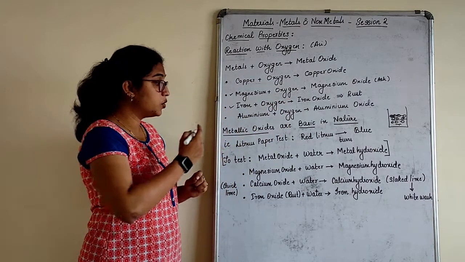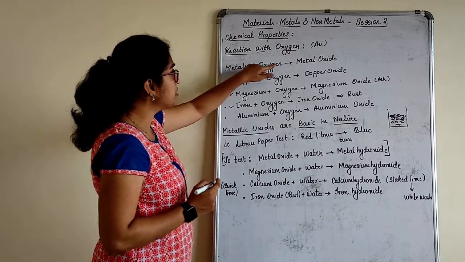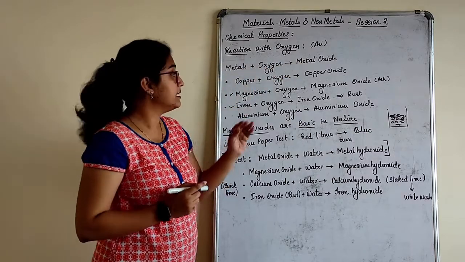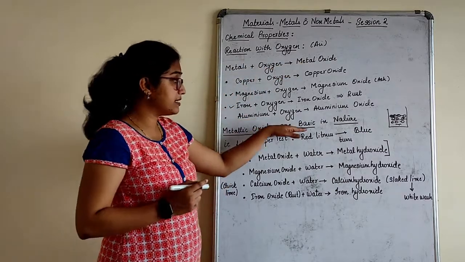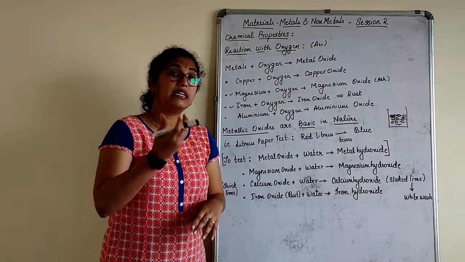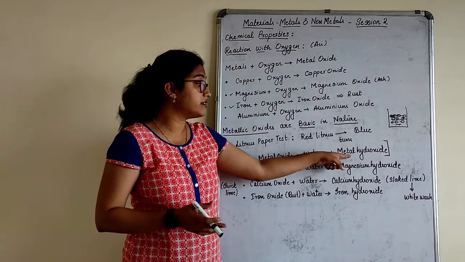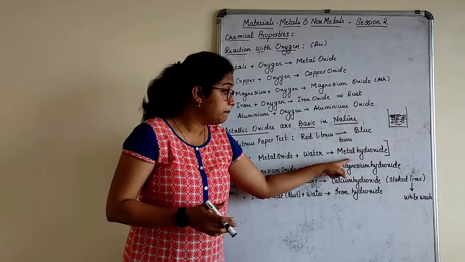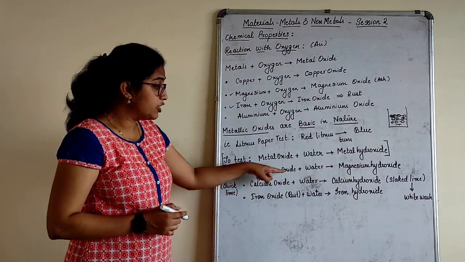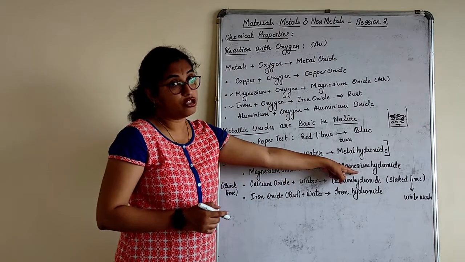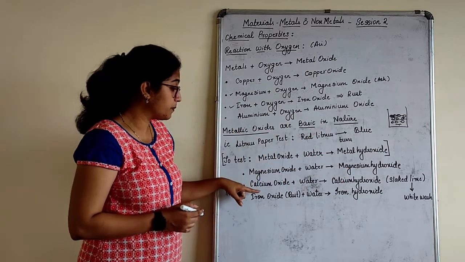So, I repeat the whole thing once again. Metal plus oxygen will give you metal oxide. These metal oxides are basic in nature. To test that, these metal oxides will react further with water to give the respective hydroxide, metal hydroxide. Magnesium oxide plus water, magnesium hydroxide, basic in nature.